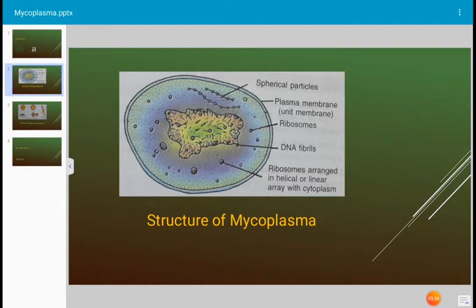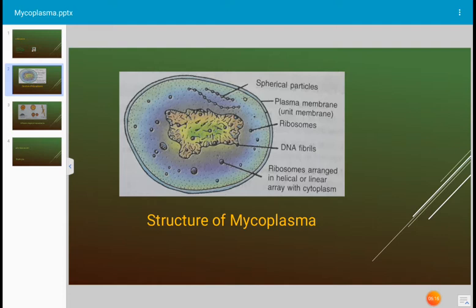And even on the sewage, the mycoplasmas can grow. This is all about the history of the mycoplasma, how it was discovered, and now it is a well-known pathogenic organism which causes diseases of plants, human beings and animals.